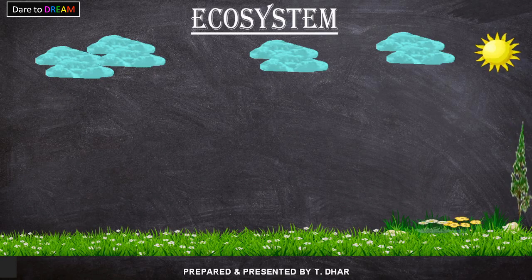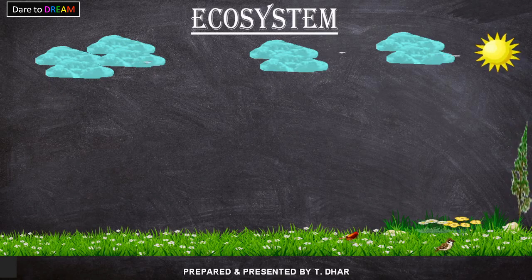The trees, grasses and flowers are dependent on the sun for making food through the process of photosynthesis. So in this way you can find an example of how the living things are dependent on the non-living things, that is sun.